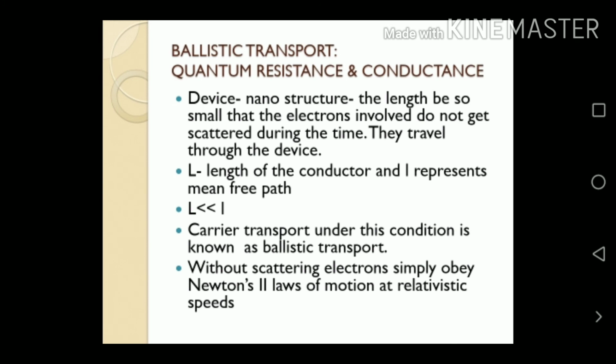Next we discuss ballistic transport. It is based on the concept of quantum resistance and conductance. Already you know the quantum device. The device or structure will be a nanostructure. The length is so small that the electrons involved do not get scattered during the time they travel through the device. Suppose capital L is the length of the conductor and small l represents the mean free path. So capital L is very much less than small l. Carrier transport under this condition is known as ballistic transport. Without scattering, electrons simply obey Newton's second law of motion with relativistic speed.